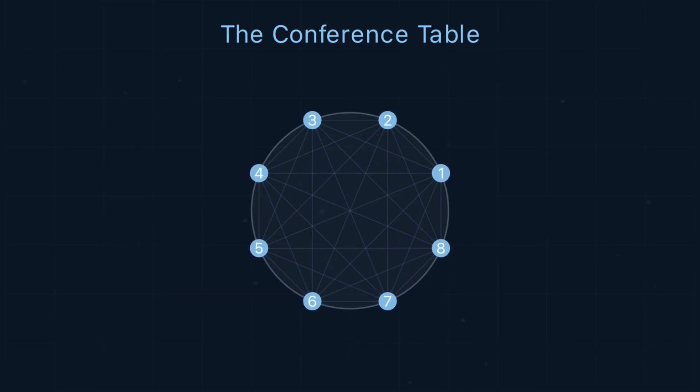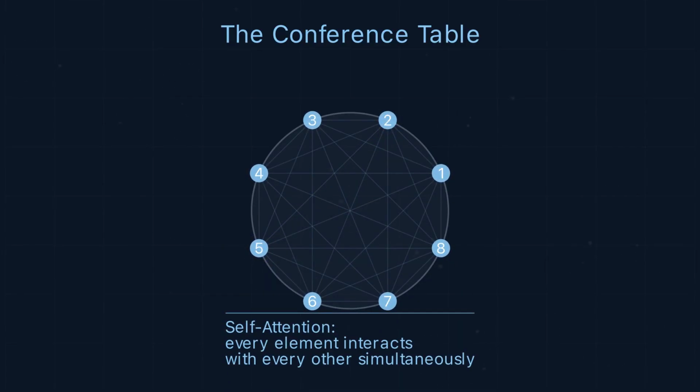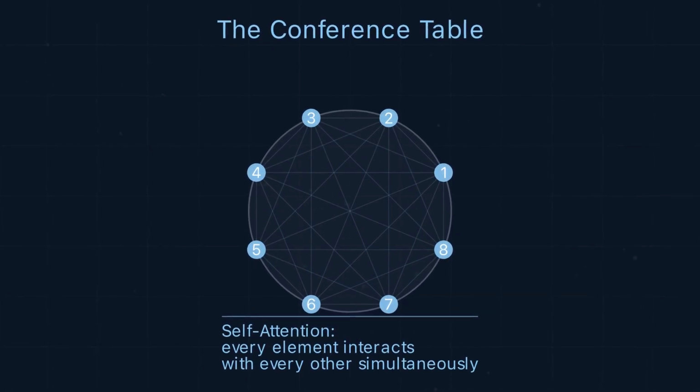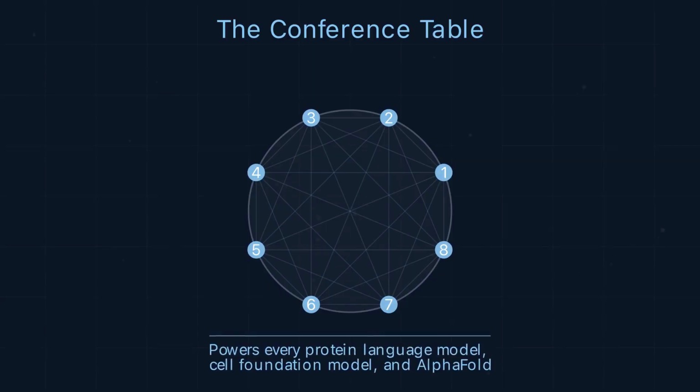A round conference table. 8 people seated. Everyone can hear everyone else directly, no intermediary, no phone chain. Person 5 wants to understand person 2. Direct eye contact, direct attention. This is self-attention. Every element in a sequence interacts with every other simultaneously.